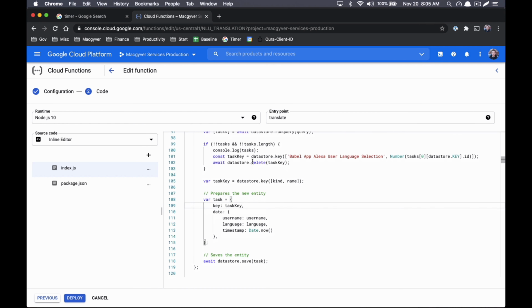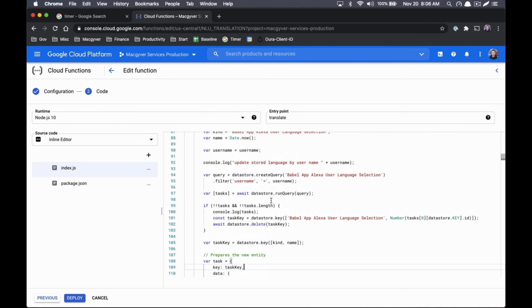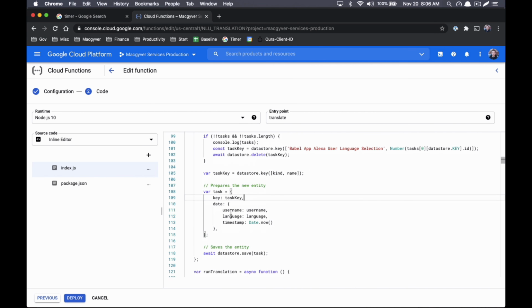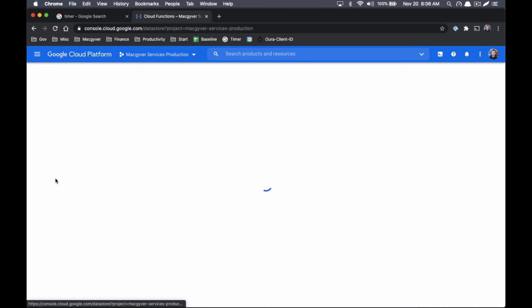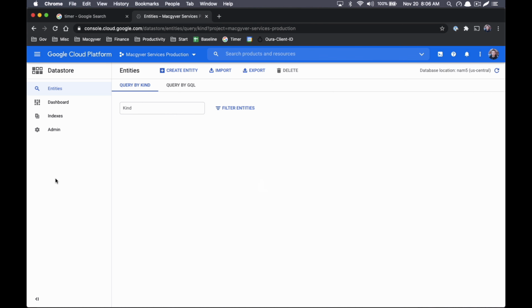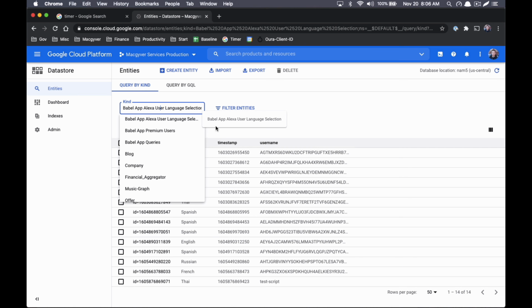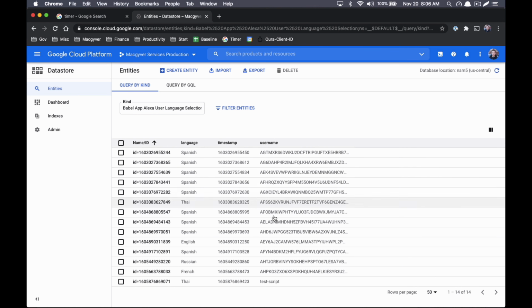So you can see here, when a user changes their language selection, we set that into a database. And actually I can go ahead and show you guys that database. If I go over to Datastore, I set up, I think, 3 different tables. This is the Alexa user language selection table. These are Alexa usernames.